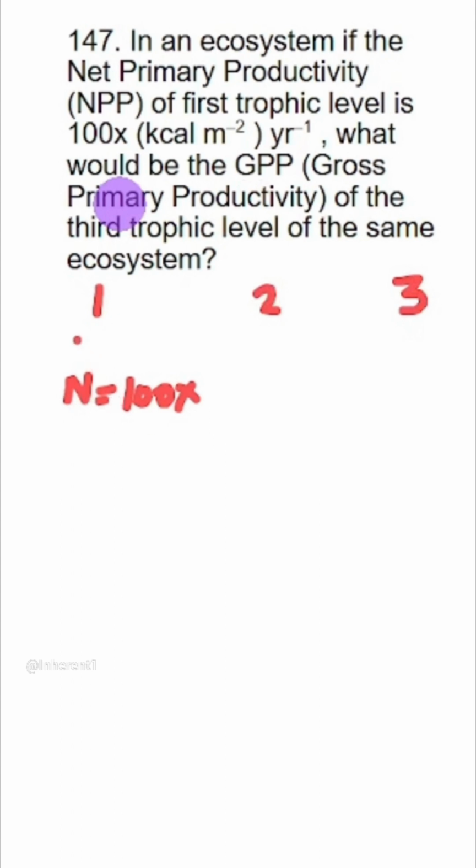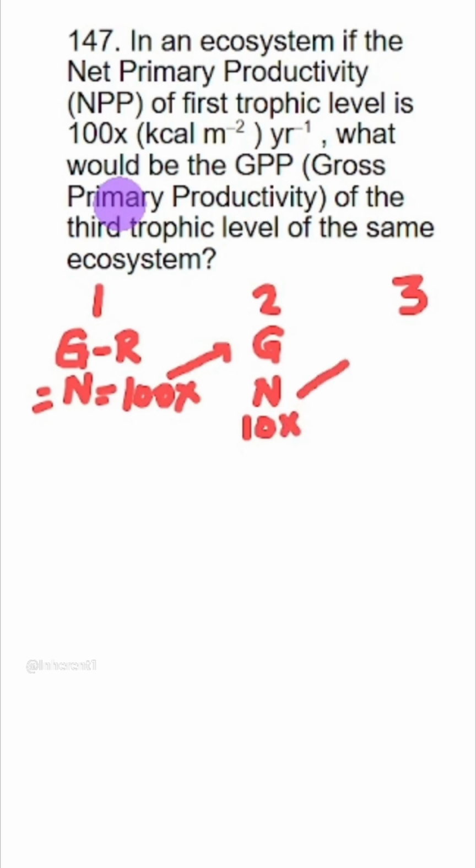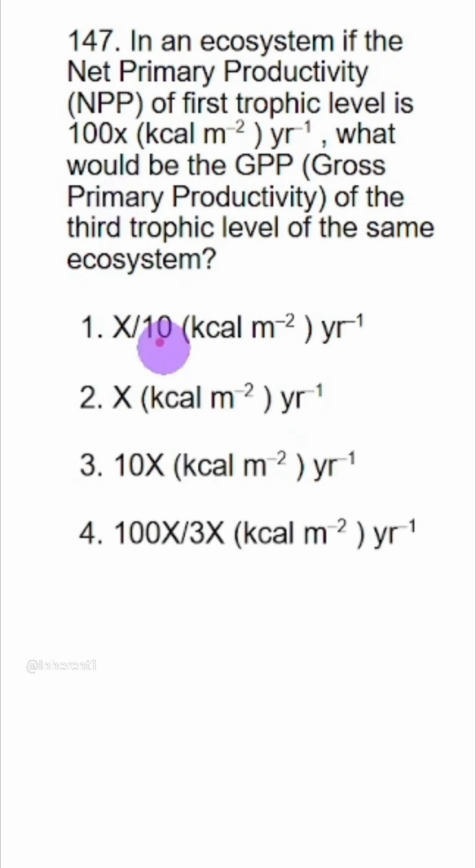See, you need to understand this, that GPP minus R gives you NPP, okay? And this NPP is available as GPP for the second trophic level. So again, there will be respiratory losses, and this value will be 10 times less, that will be 10x. And 10x will become the GPP of the third trophic level. So the answer is 10x. The GPP of the third trophic level is 10x. Option 3 is the answer.